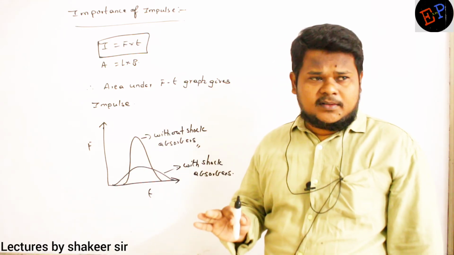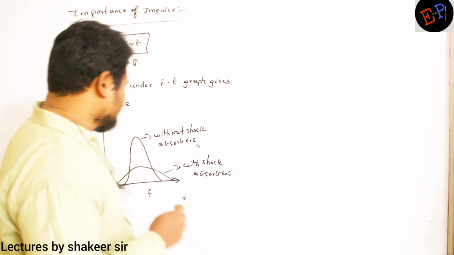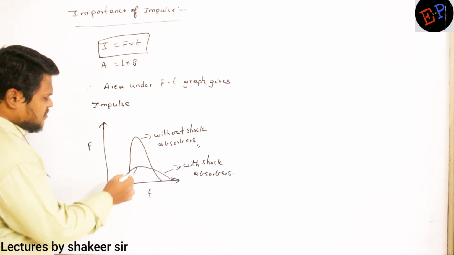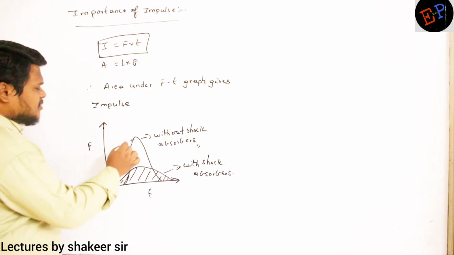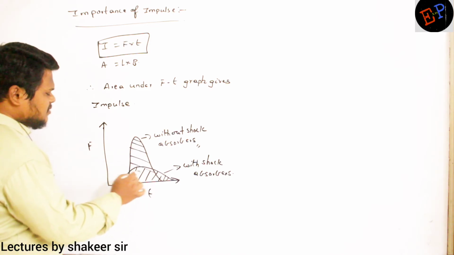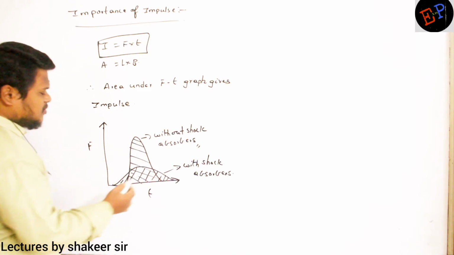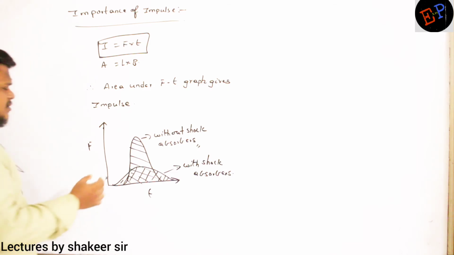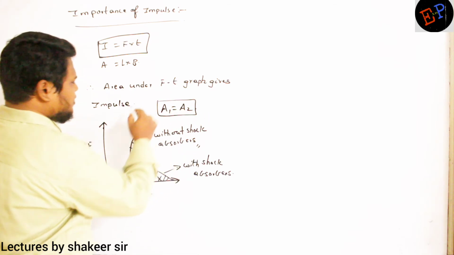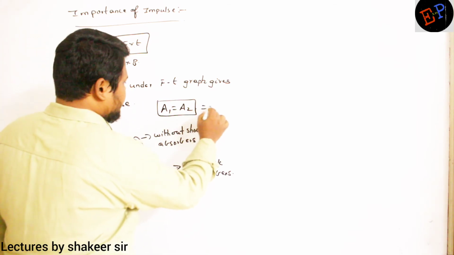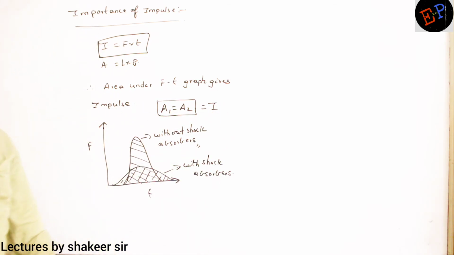Area should remain constant. So what is the area in the first graph? Area in the first graph is this one. This is the area under the first graph. Then which is the area under the second graph? This is the area under the second graph. Are you able to understand? So definitely I can say area 1 must be equal to area 2. Both areas must be equal. And area is nothing but impulse.